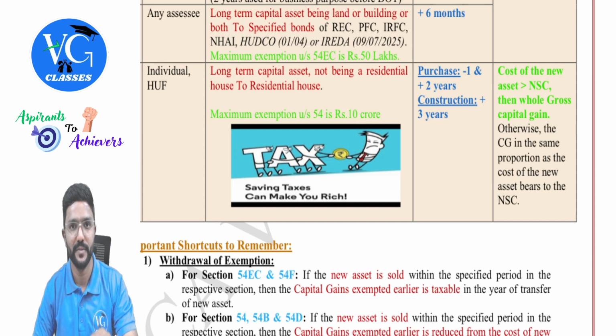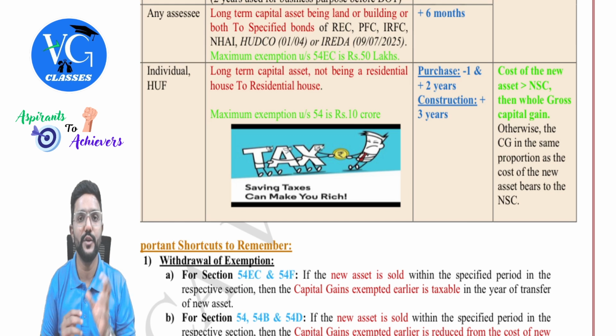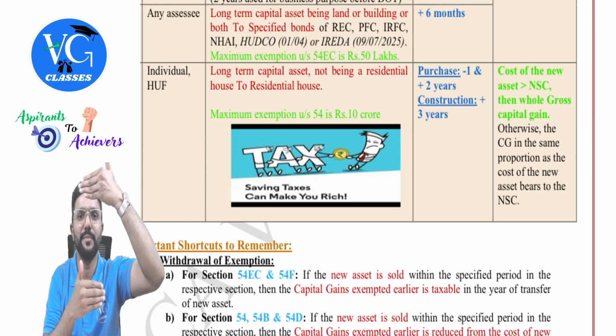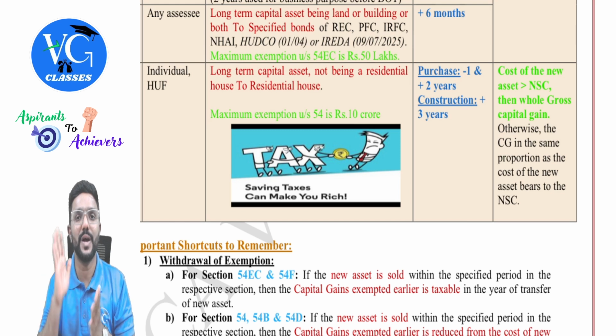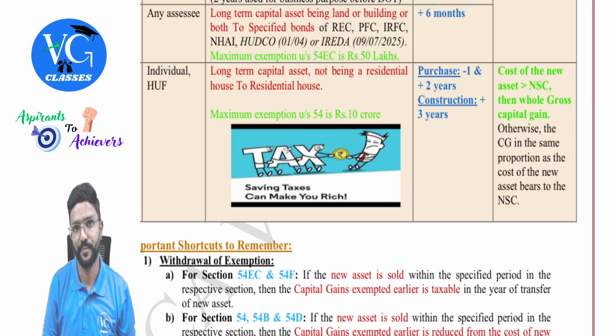I repeat. If the cost of new residential house is more than net sale consideration, then the entire gross long-term capital gain is allowed as an exemption. If the cost of new residential house is less than net sale consideration, then the amount of exemption is equal to cost of new residential house divided by net sale consideration into gross long-term capital gain. Whatever amount we get by this formula is allowed as exemption, guys.